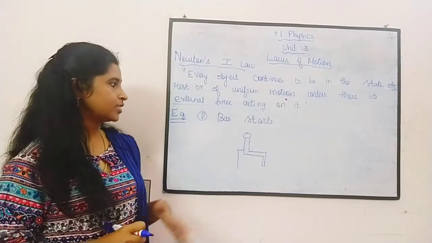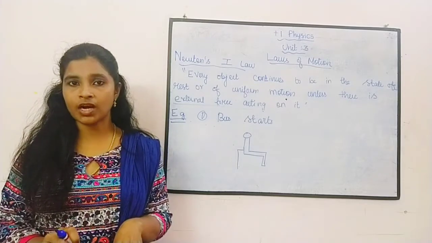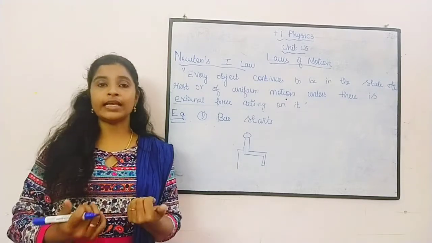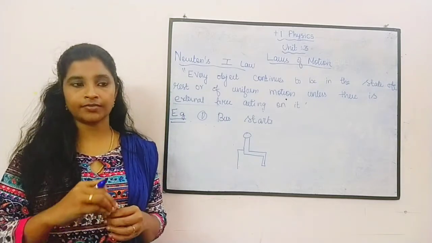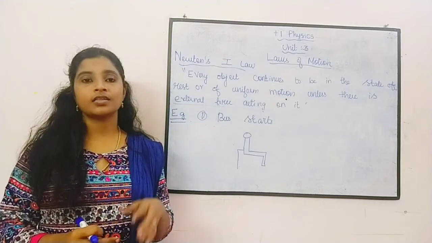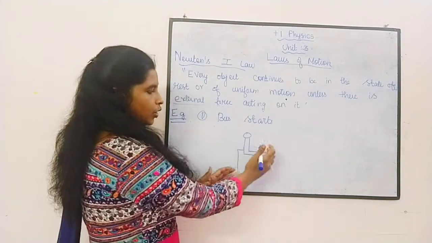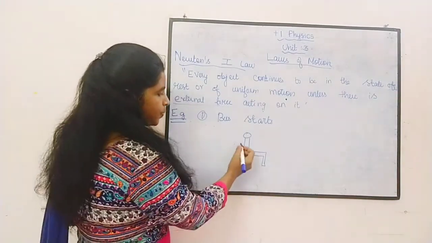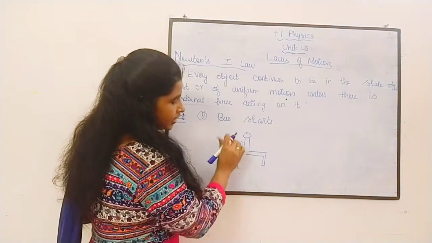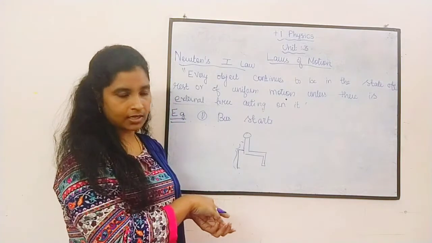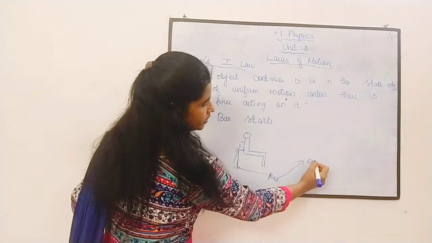So the first situation is when the bus starts. We are sitting in the bus, and at the moment the bus starts, we lean backward, as you all might have experienced. Why does it happen? You are sitting in the bus. This part of the body is in contact with the seat. The seat is in contact with the bus, and the bus is in contact with the engine.